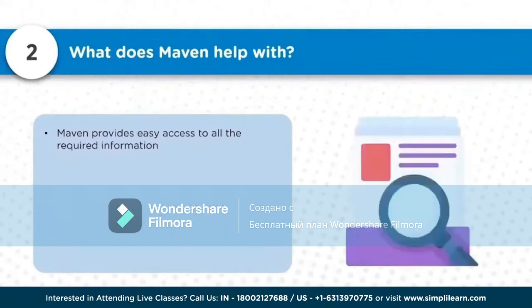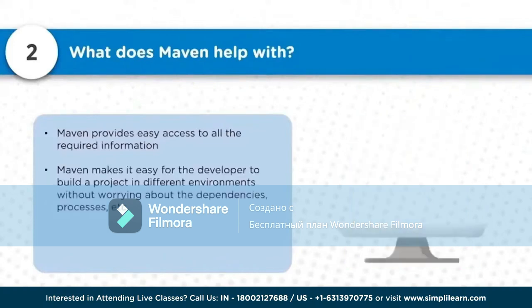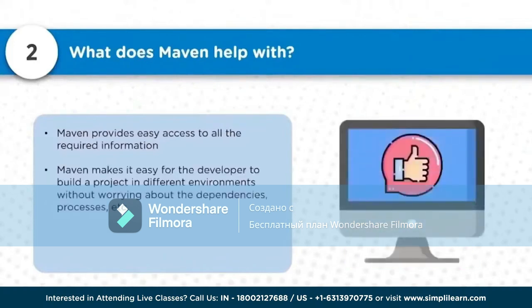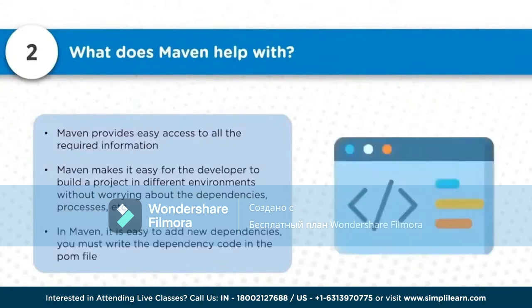Maven provides easy access to all the required information. It helps the developer build projects without worrying about dependencies, processes, or different environments, because it's a tool which can be used on any platform, Linux or Windows. So they don't have to do any conversions. All they have to do is add new dependencies to the POM file, and depending on those dependencies, the source code will be built, and they don't have to refer to any third-party jar files. They don't have to play with class paths during the build process, so no customizations are required.